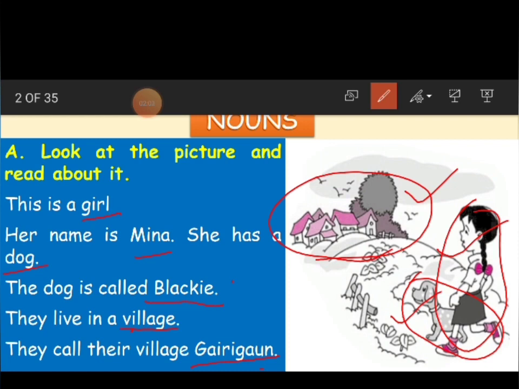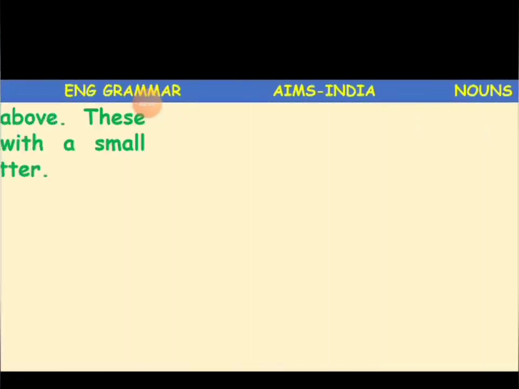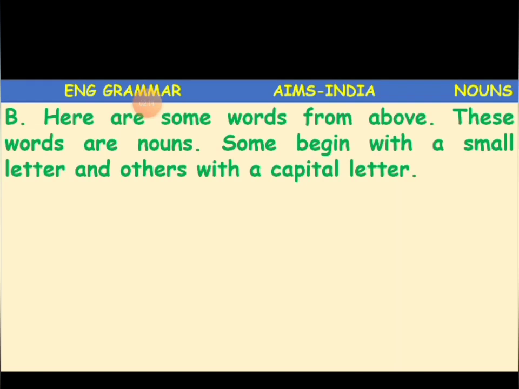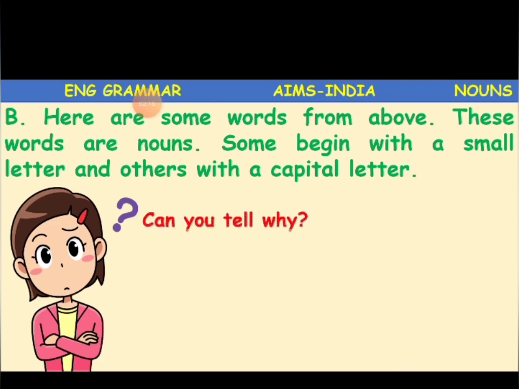Clear children? So yes, we'll go to the next slide. Here if you see, some words are given and these words are nouns. Some begin with a small letter and others with a capital letter.